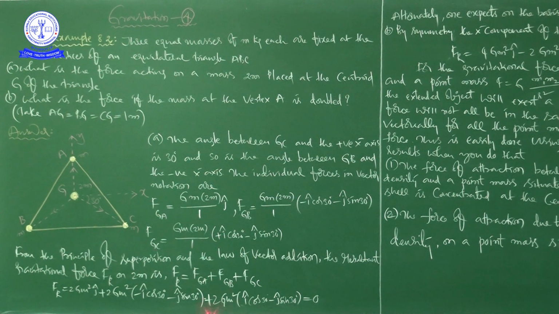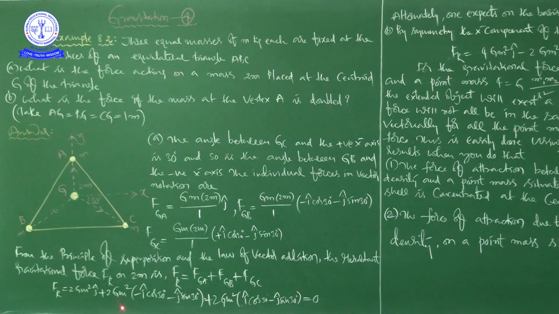That is 2Gm² into (i cap cos 30 minus j cap sin 30). If you observe carefully, that is 2Gm² j cap. But here it is 2Gm² minus i cos 30, and here plus i cos 30 is there. Here minus 2Gm² j cap sin 30 is there. But here minus, it is plus of minus, right? It is also minus and this is also minus.